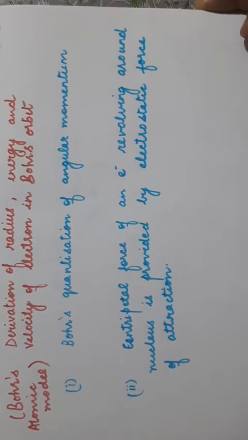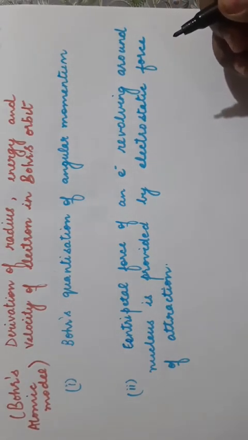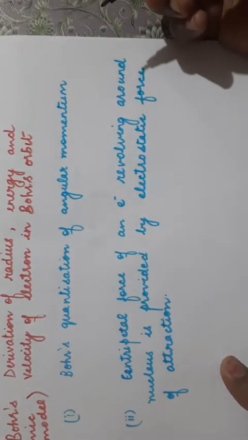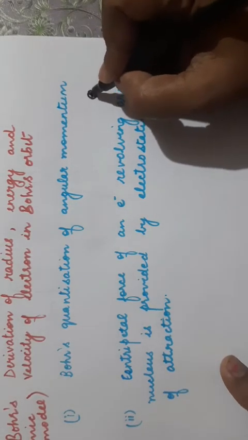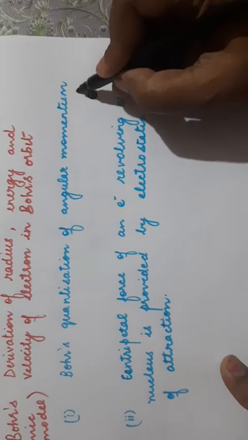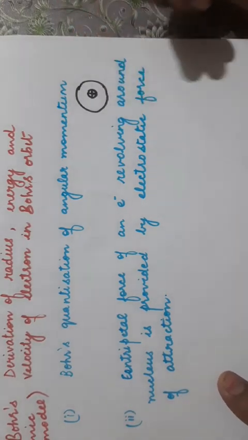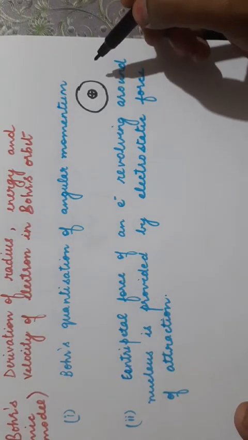Two main points we will discuss here: first, Bohr's quantization of angular momentum. According to Bohr, the angular momentum of an electron is quantized. What is angular momentum? It is a property of any particle revolving around a center. Here in an atom we have a nucleus and the electron revolving around it. Bohr's atomic model said that electrons revolve around the nucleus in certain fixed paths, known as orbits or shells.